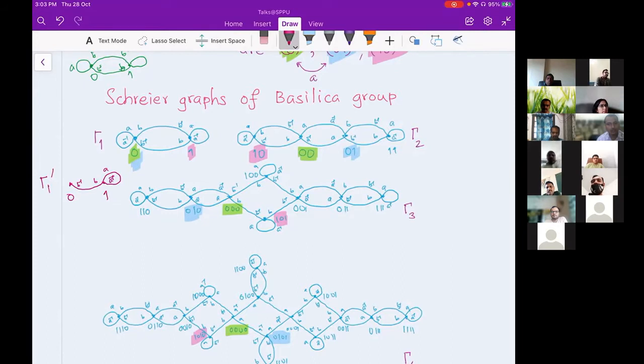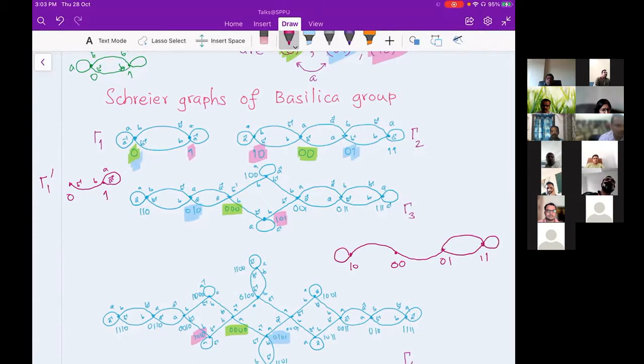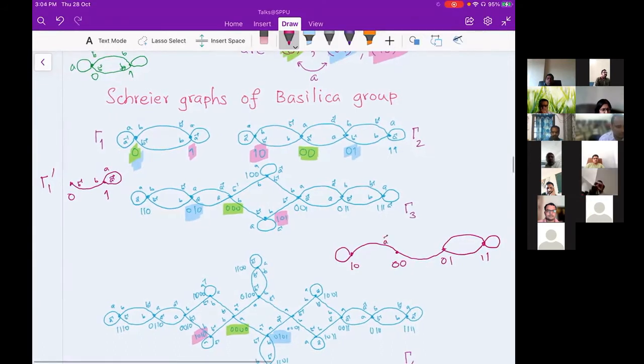If you want to write down gamma 2 prime, that second level tile graph, I'll draw it. Again, I will be having same vertices. So I will follow the same sequence. So 1, 0, 0, 0, 0, 1, 1, 1. And now add 0, 0, 0. I don't want my A edge and B edge. So A inverse edge and B inverse edge. So this is A inverse and this is B inverse. What I did is I removed A edge and B edge. So this will be my second level graph.